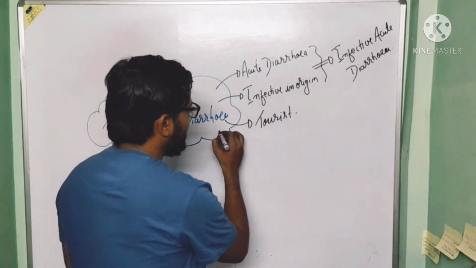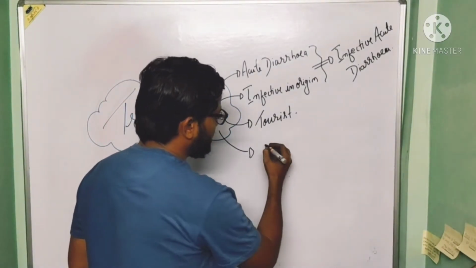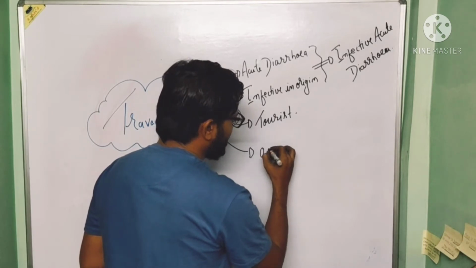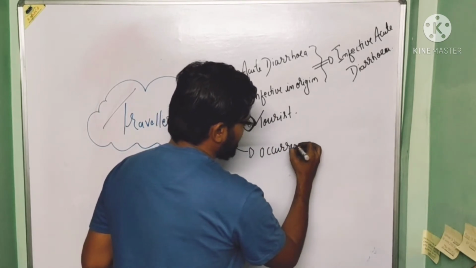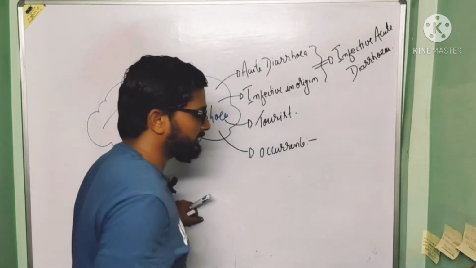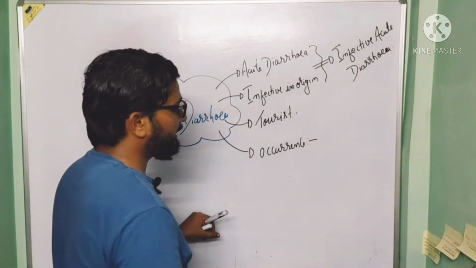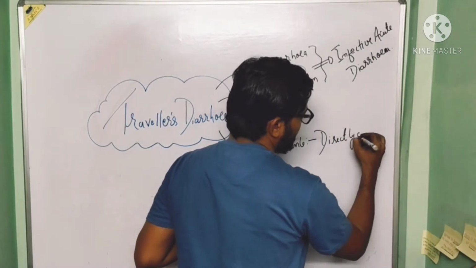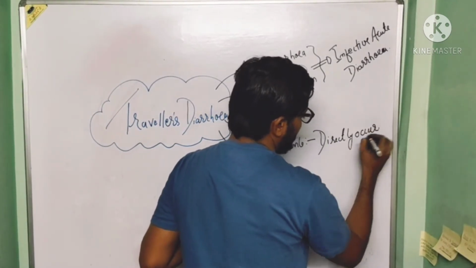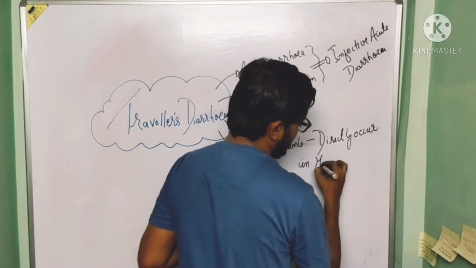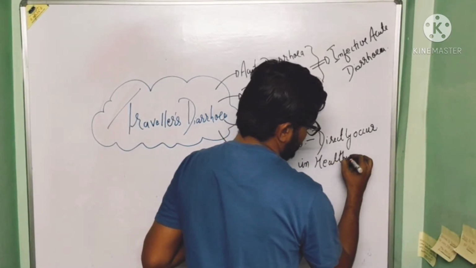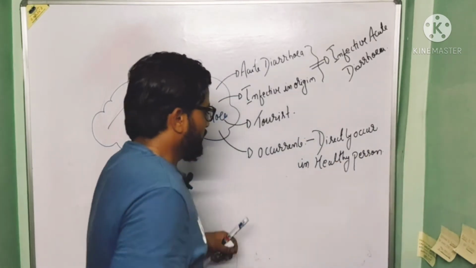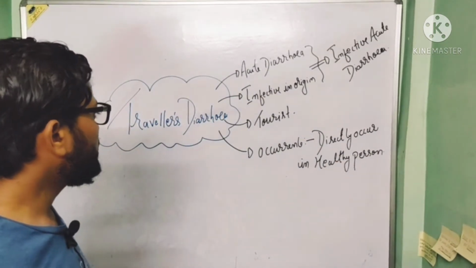Now, when we talk about the occurrence of traveler's diarrhea, it directly occurs in healthy individuals. So basically this is all about traveler's diarrhea.